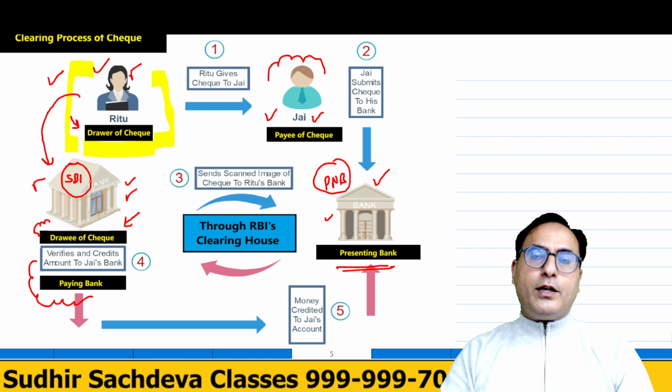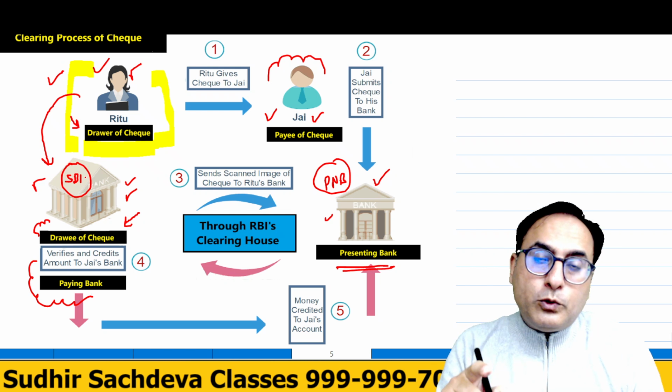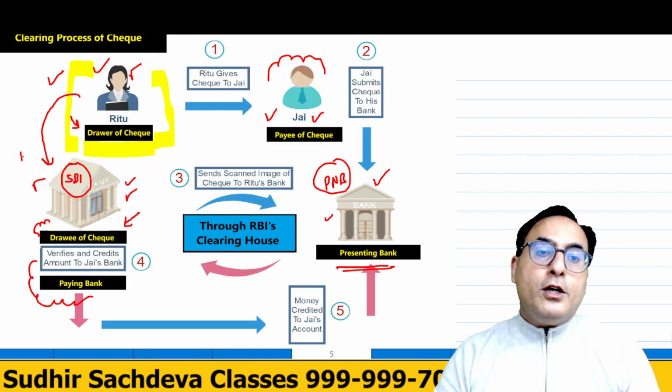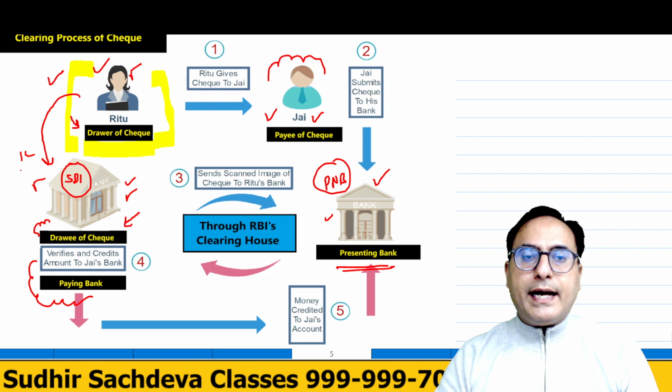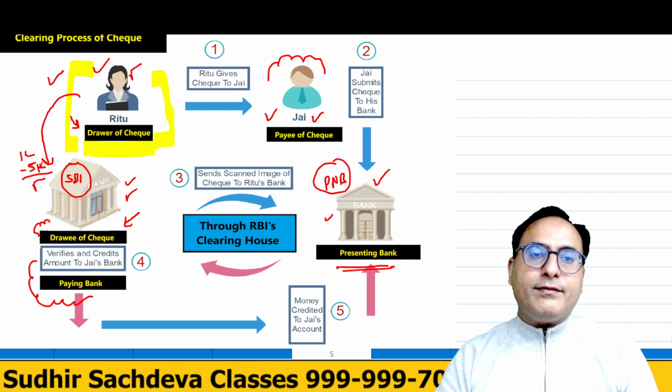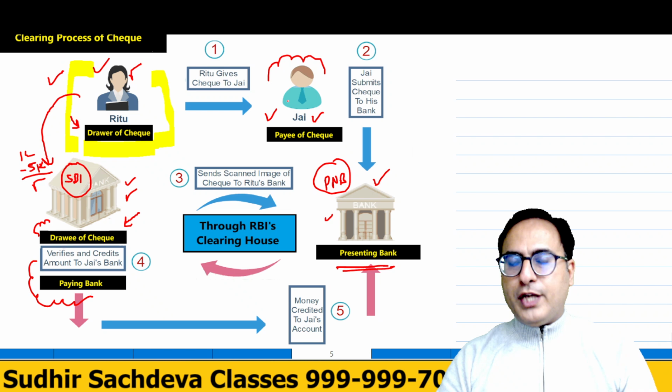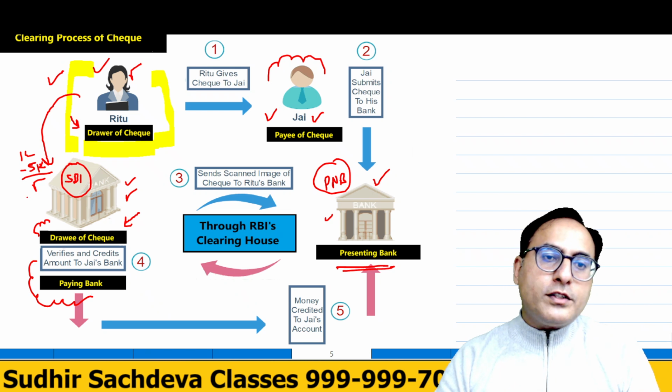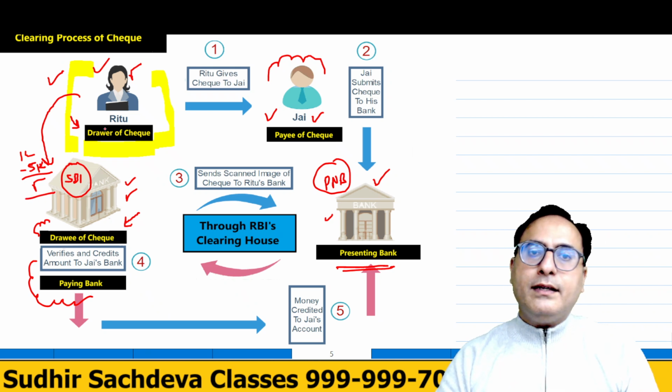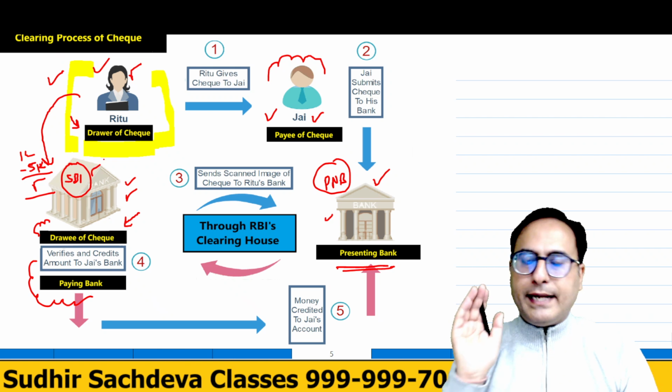Why was the order given to SBI? Because Ritu has already deposited rupees 1 lakh with SBI and she ordered that out of my rupees 1 lakh, 5,000 must be given to Jay. Correct? So this was an order given by the drawer of the check, who has deposited money with SBI.